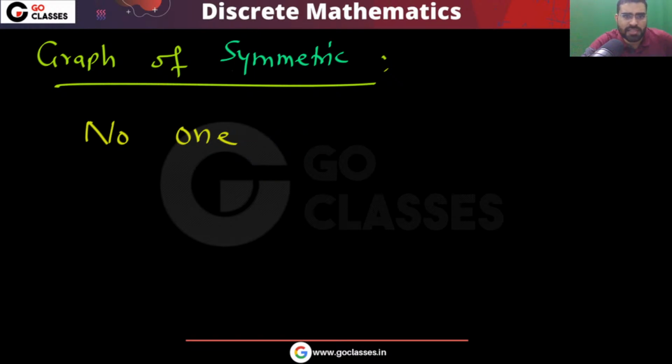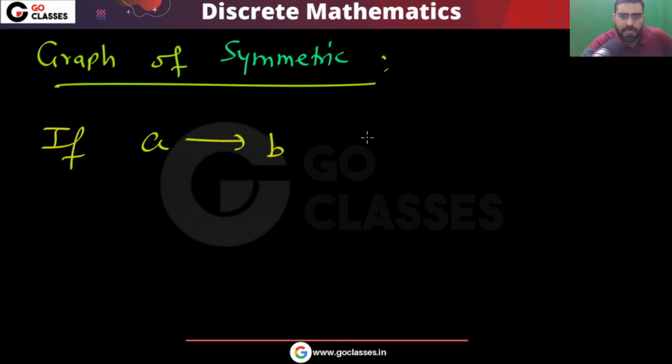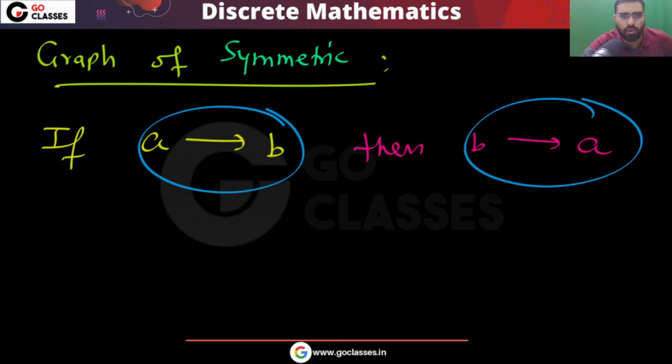Or I can say that if this arrow is there, then this arrow also must be there. Okay, so bidirectional edges, you must have this type of situation.